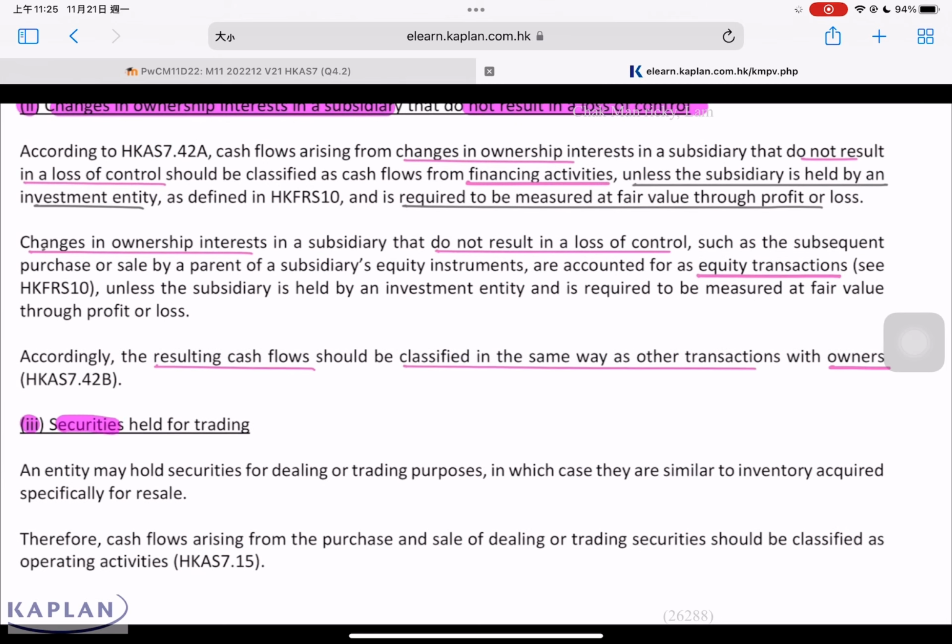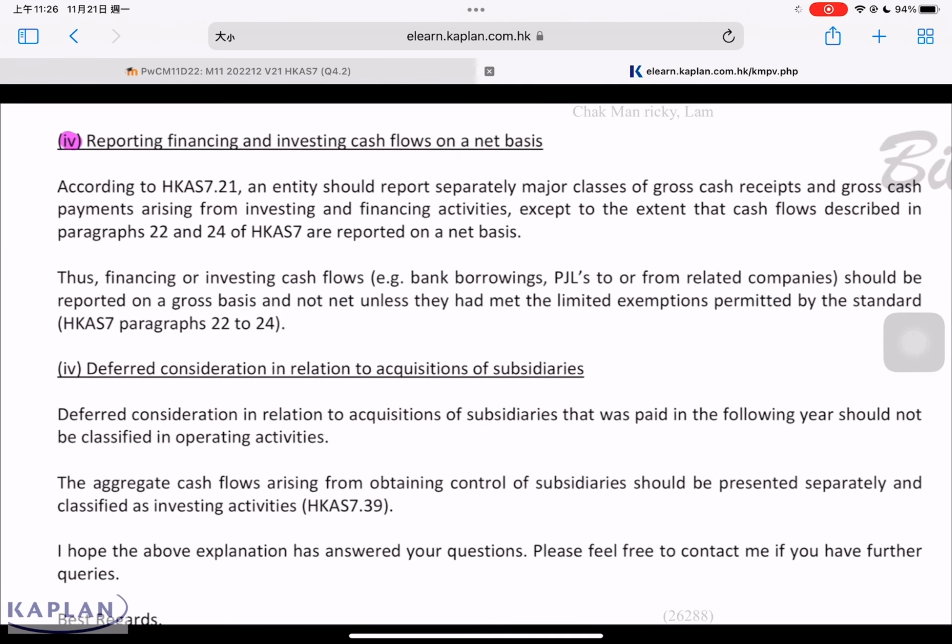Number 3, securities held for trading. An entity may hold securities for trading purposes. This is like any other current assets, like inventory acquired for sale in the ordinary course of business. So in this case, this will be part of operating activity. It's not investing activity.